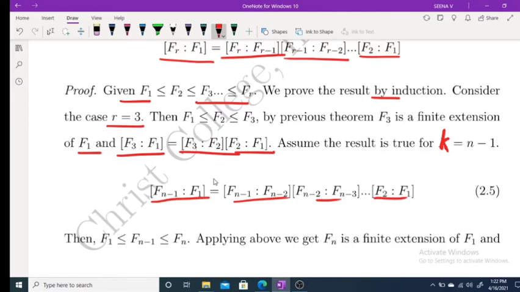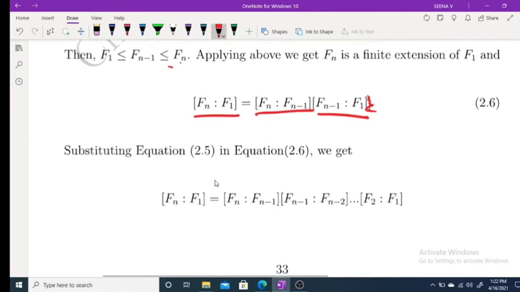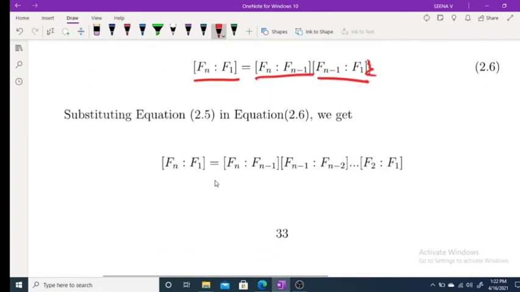Okay. And we have F1 is a subfield of Fn minus 1, which is a subfield of Fn. Applying the theorem to Fn, we get Fn over F1 is equal to Fn over Fn minus 1 times Fn minus 1 over F1. And for Fn minus 1 over F1, you can use this result. And we get Fn over F1 is equal to this one.